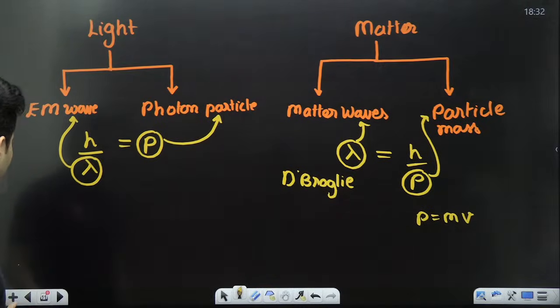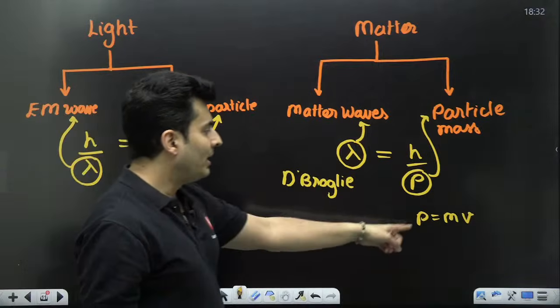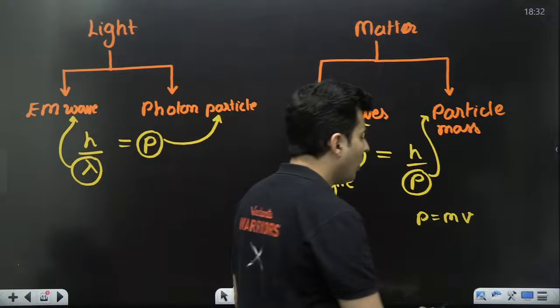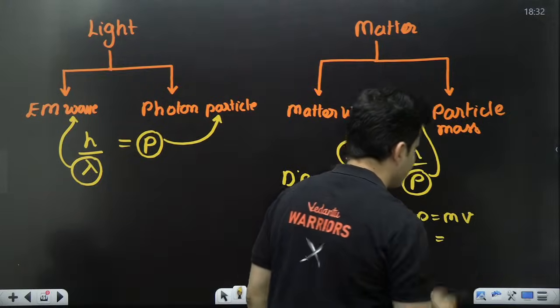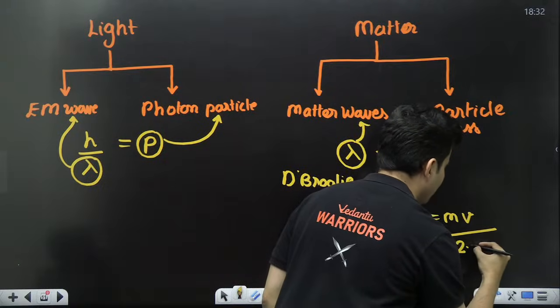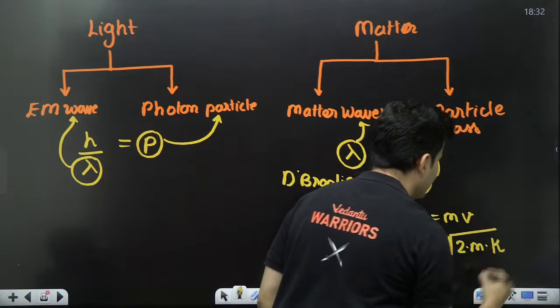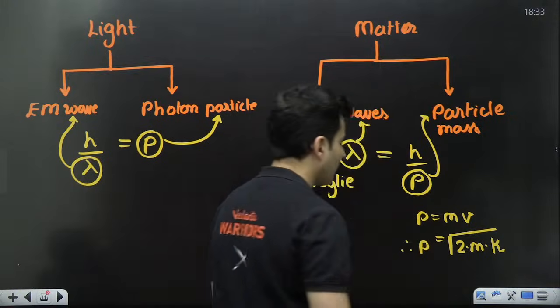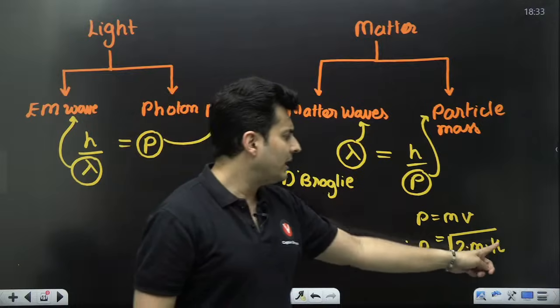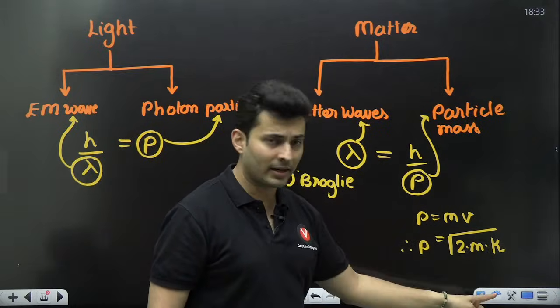Now, remember one thing over here. Momentum for a particle is mass into velocity, correct? Can you also write this as root of 2 times m times kinetic energy? Just check this out. Kinetic energy is half mv square.